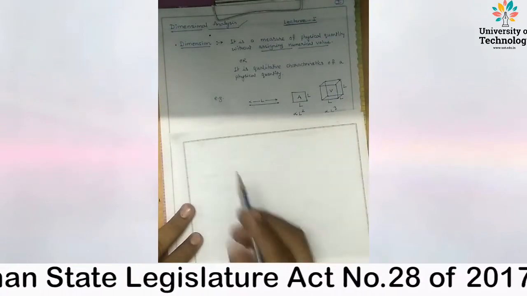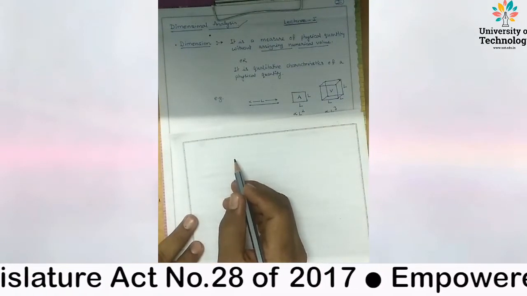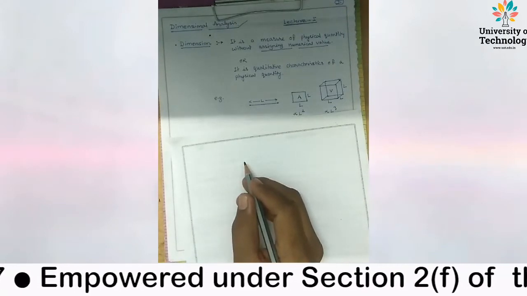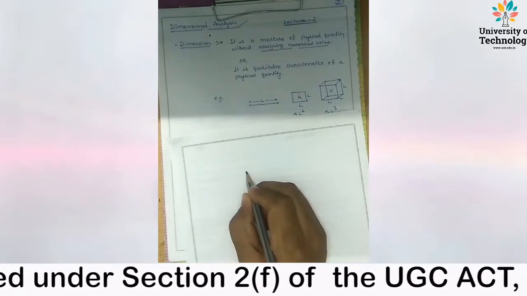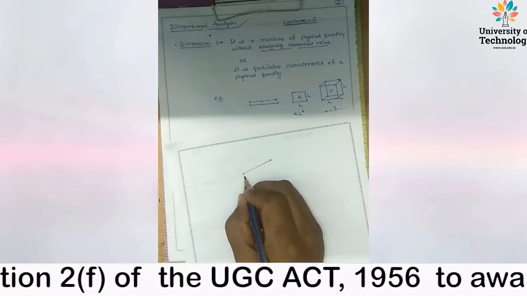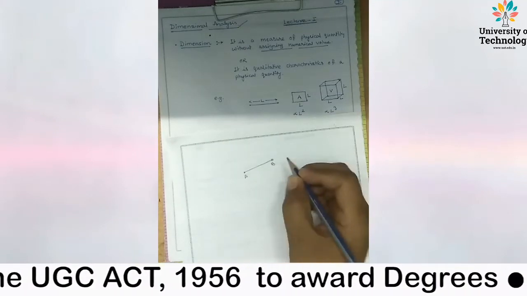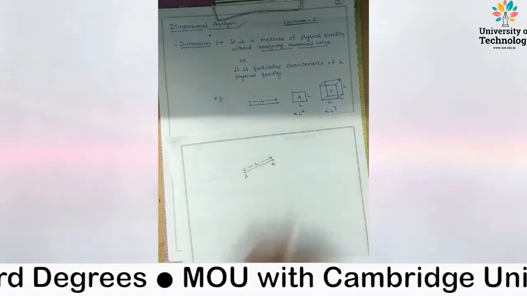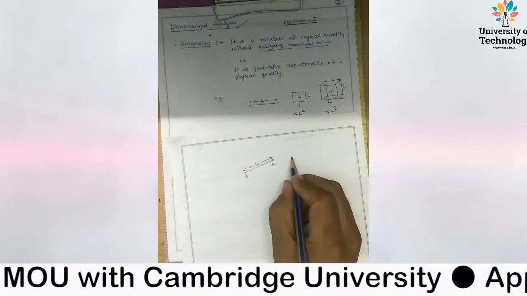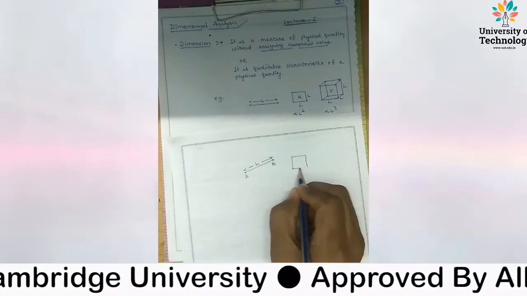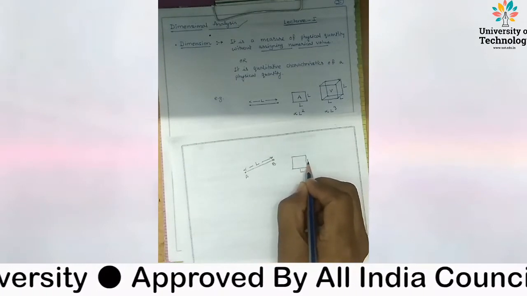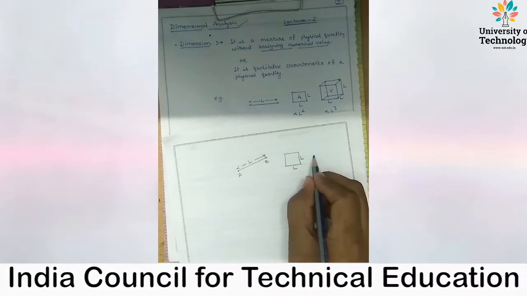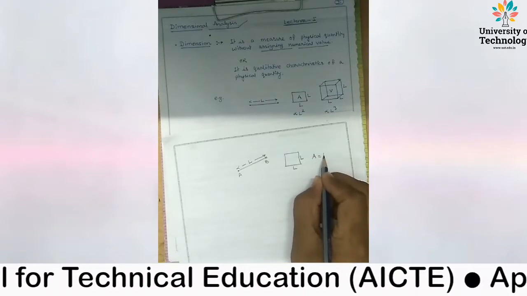Let us explain with the help of an example. Consider the distance between 2 points A and B, normally measured in terms of length. Area of a two-dimensional body: length L and height also L, that is a square, and area equals the square of length.